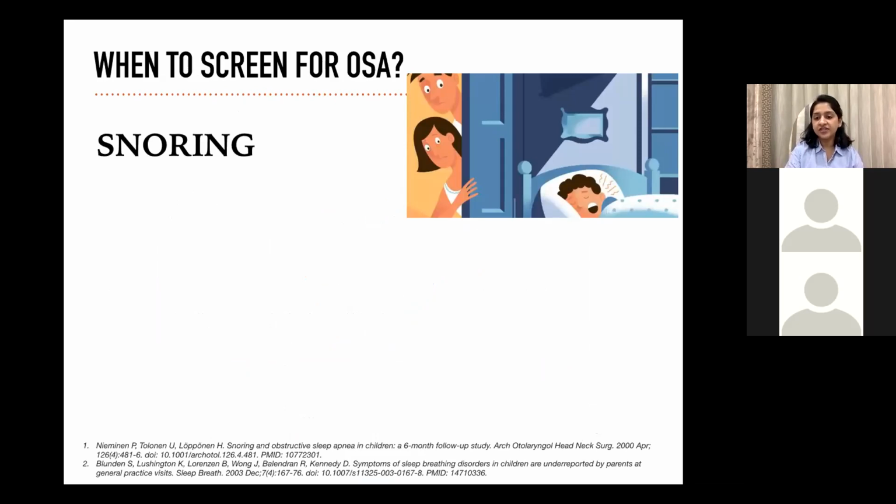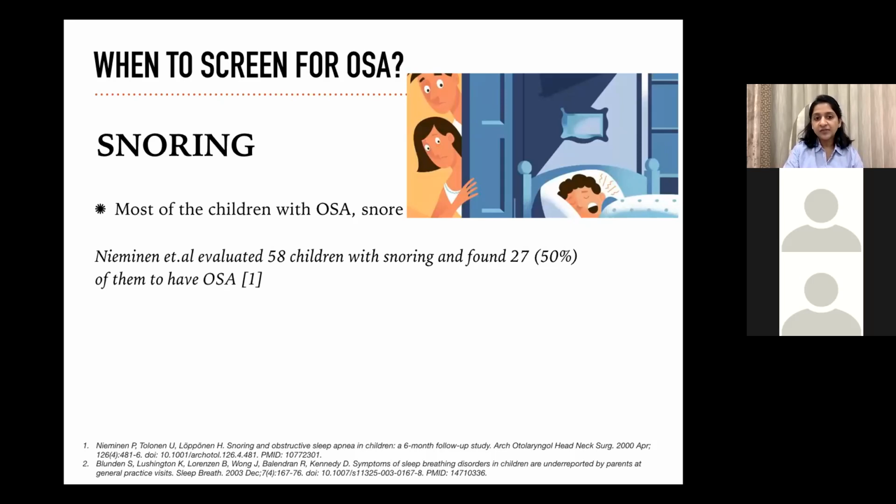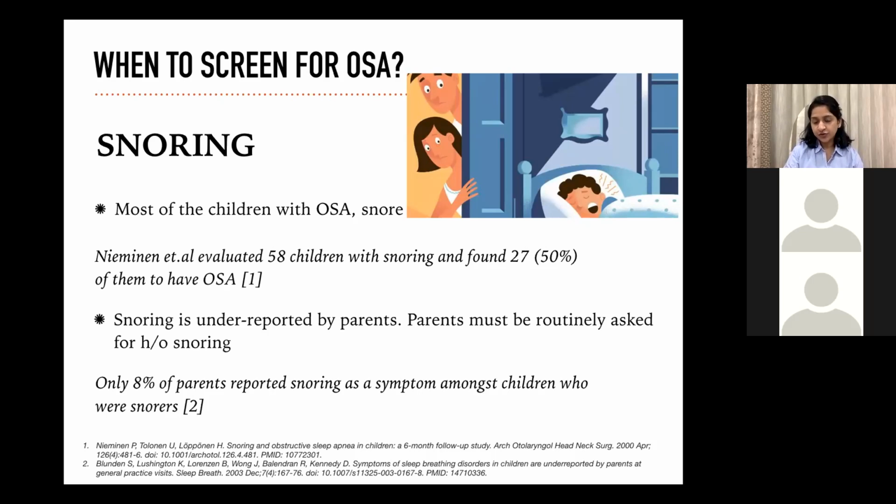Do we screen every child who's snoring for OSA? Practically, most of the children with OSA snore. Niemann et al. evaluated 58 children and found that 50% of them had OSA. Another reason why snoring should ring a bell in our heads is because snoring is underreported by parents. Parents must be routinely asked about snoring. In a study done in USA, only 8% of parents reported snoring as a symptom amongst children who were snorers, frequent snorers.